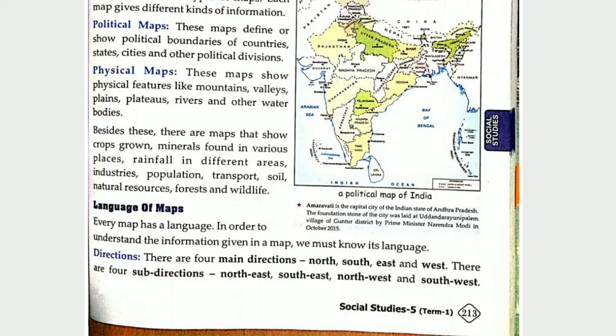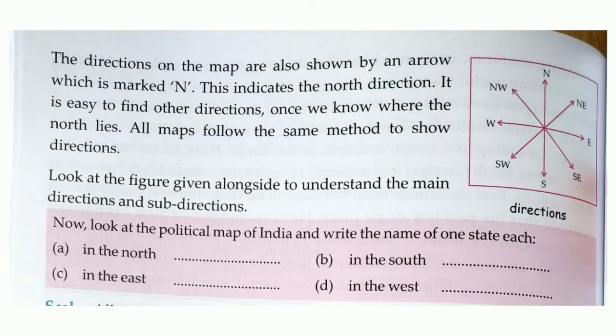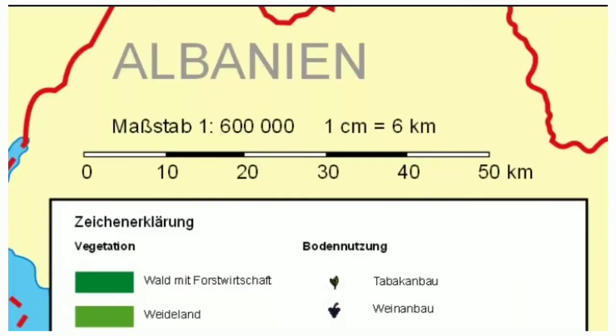There are 4 main directions: north, south, east, and west, and there are 4 sub-directions: northeast, southeast, northwest, and southwest. We live in the northeastern part. Now, the direction on the map is shown by an arrow marked with a capital N, which indicates the north direction.